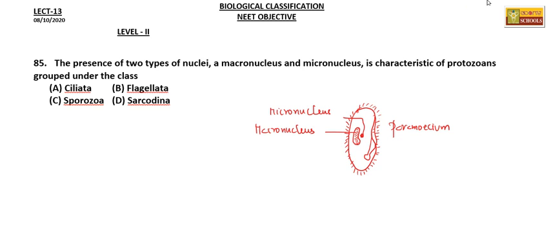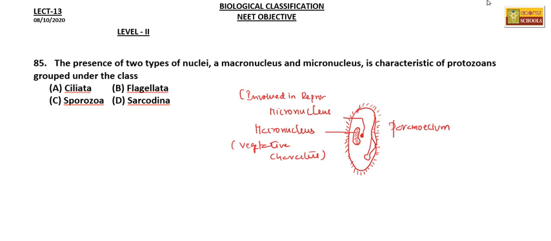The macronucleus is responsible for vegetative characters, whereas the micronucleus is involved in reproduction.